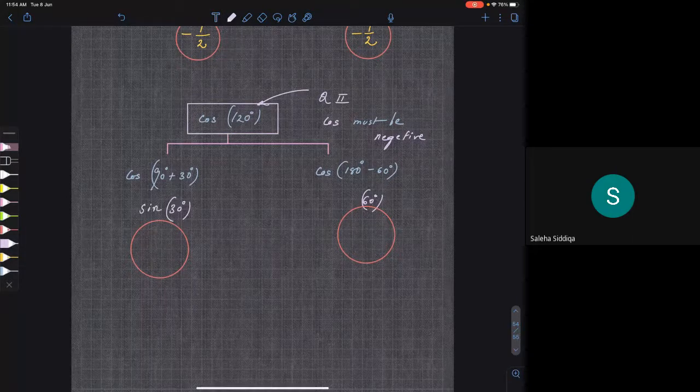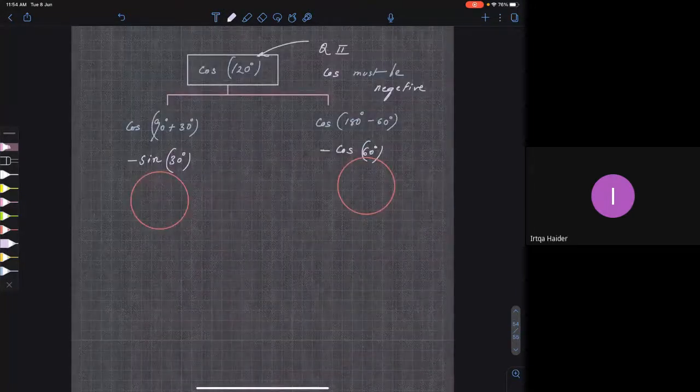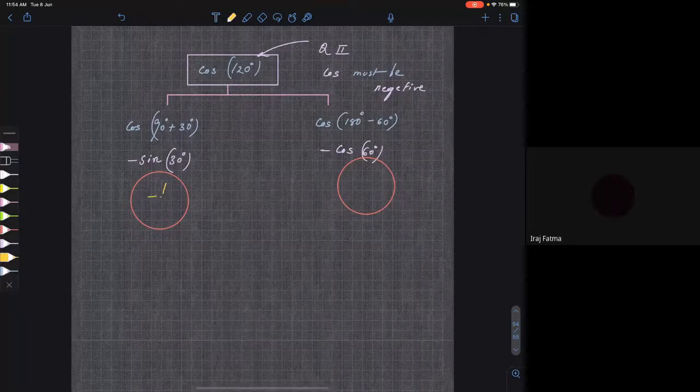Should I put a plus sign in front or a minus sign? Minus sign. Okay, very good. Now here, when it is 180, cos will remain cos, and I have to put a minus sign because it is in the second quadrant. Now tell me, what is the answer? Minus 1 by 2. Are you getting my point?